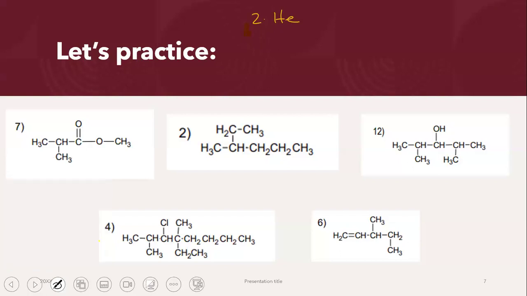There are 6. We don't have 7 carbon atoms. 1, 2, 3, 4, 5, 6. Right? We have 6 carbon atoms. So the prefix we normally use for 6 is hex. That's the one that's used most commonly or most generally. You might have heard of it differently from your teachers depending upon what board you're studying from. But for 6, hex is the one that's used most commonly and most widely.